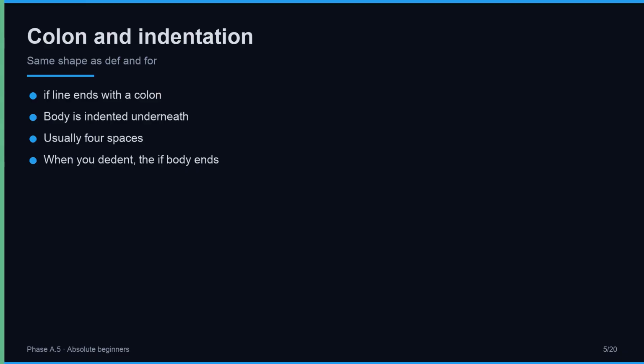Remember def and for? They both ended with a colon, and the body was indented underneath. If works exactly the same way. The if line ends with a colon. Everything you want to run when the condition is true gets indented below, usually by 4 spaces. When you stop indenting, the if body ends. Python uses indentation to know which lines belong to the decision. Get the colon wrong, or the indentation wrong, and Python will tell you with a syntax error before the program even runs. Colon then indent.